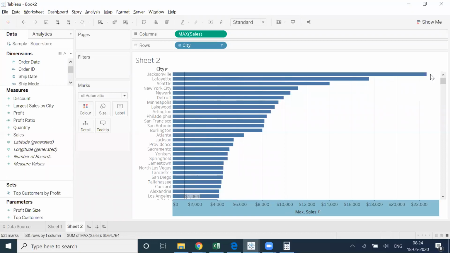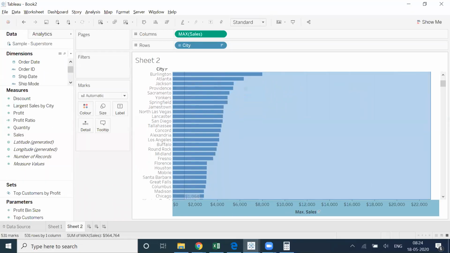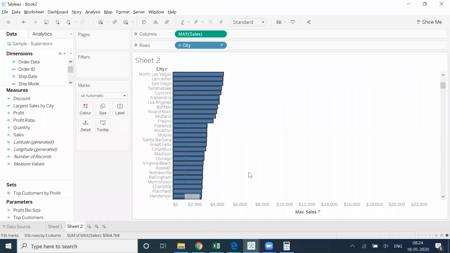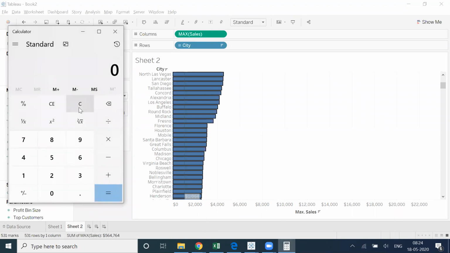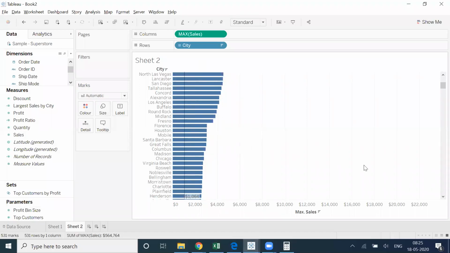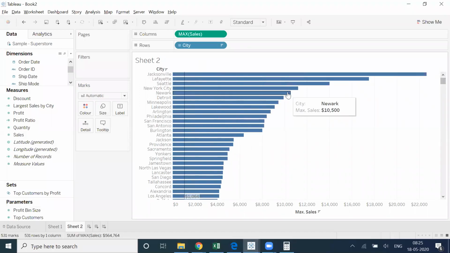So when I do the sum of all the values, if I select all, the value I am getting is 564764, and the total number of marks is 531. So if I divide 564764 by 531, the value comes out to be 1064. So these are the maximum values, and I am taking the average of the maximum value.